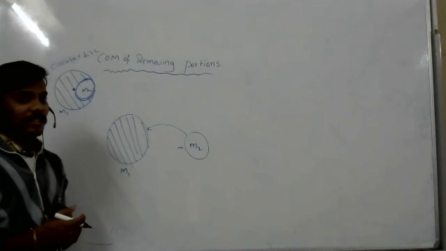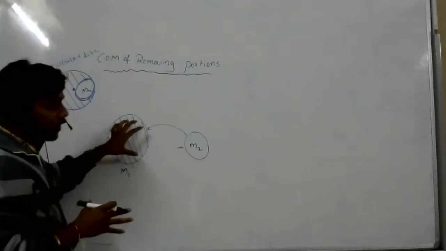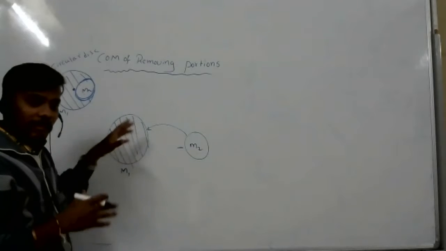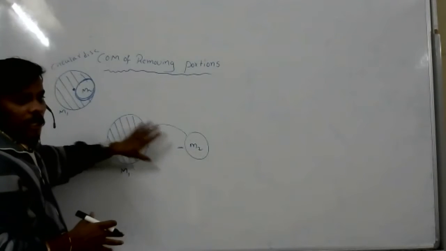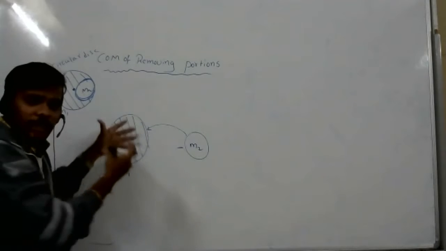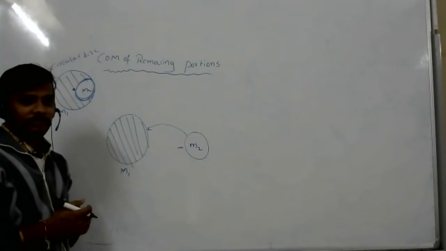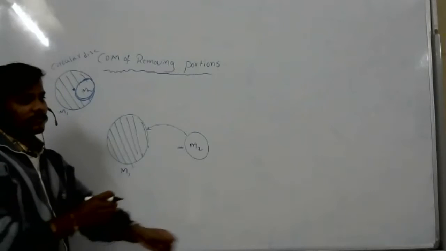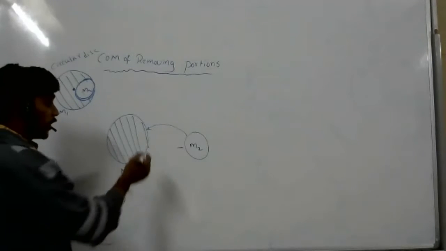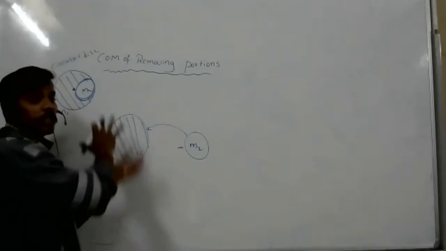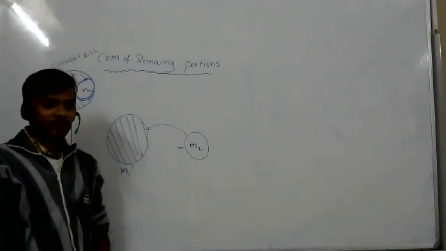Sir, but are they in the same plane? Are they in the same body? They are in the same body, same plane. Obviously, when you add this to this body, this will also stay in the same body. But that is negative. Understand? Once you take this mass and give it here, now the total body is one. So can we find the center of mass or not?